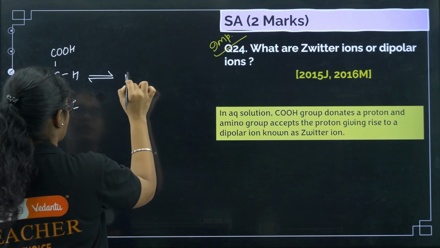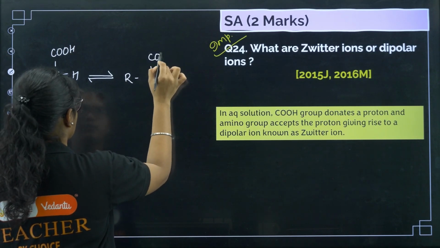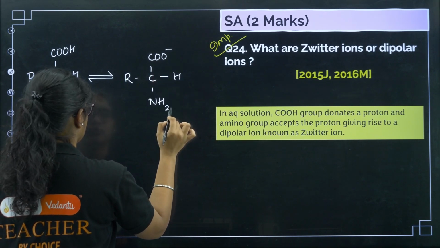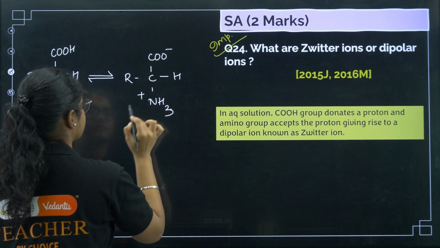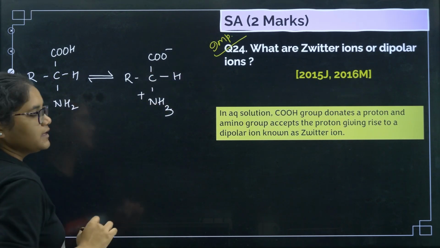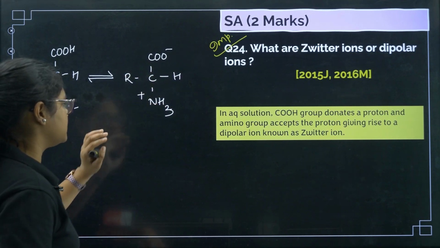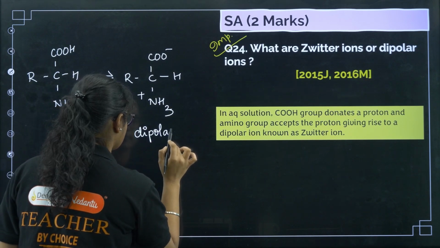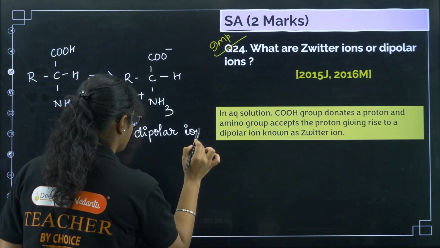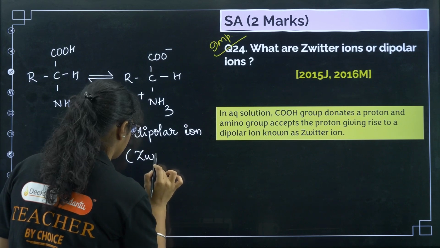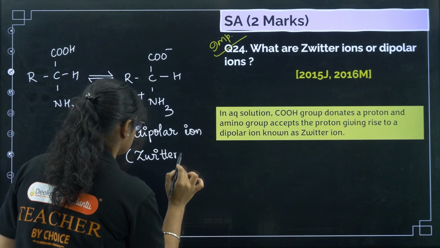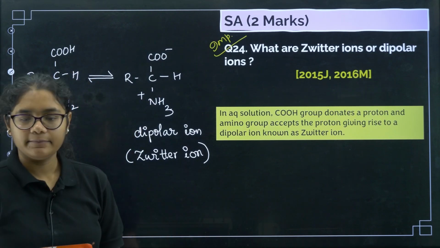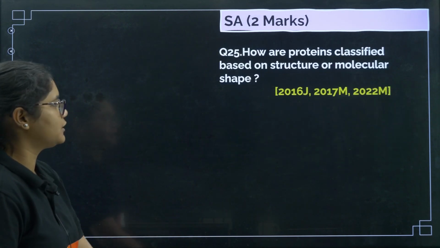So what I'll get here is R, C, COO minus, H and NH3 plus. So there is a minus and there is a plus here. Because of this minus and plus, it is called a dipolar ion, or we call it a Zwitter ion. Okay, clear? Done.